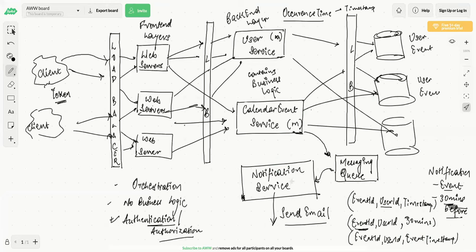And if anything has been modified in this invite, or if it has been cancelled, then you won't send the notification. You will directly ack the message. Otherwise, you will send the notification. So that can be handled in the notification service. The notification service will talk to user service to get the user information for the email, and it will talk to calendar event service as well to get the event details. If there is any modification, then you just reject these events. If there is no modification, then you don't reject these events.